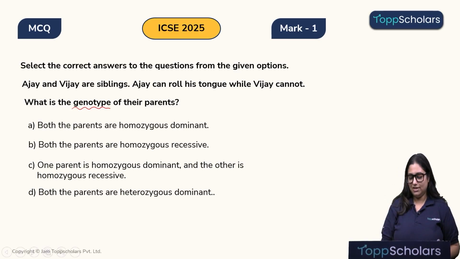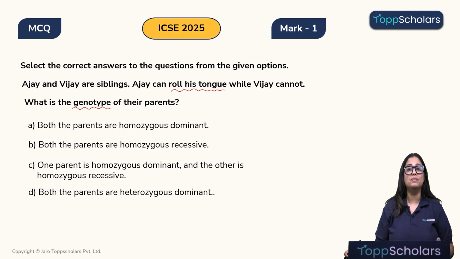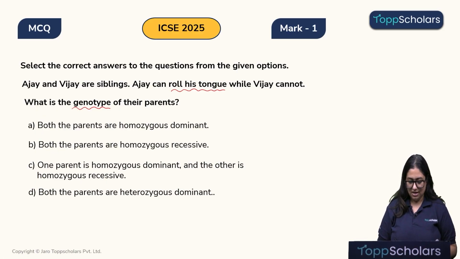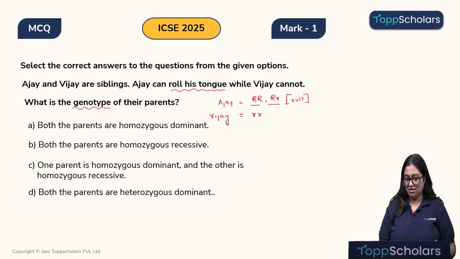Let's get into it. Children, rolling of the tongue is only possible because of the presence of a dominant allele. So, let's say Ajay can roll his tongue, meaning he might have a genotype of capital R capital R, or capital R small r. In both cases, he will be able to roll his tongue, right? In case of Vijay, he cannot roll his tongue, meaning his genotype will be small r small r. Because it is recessive, he will not be able to roll his tongue.